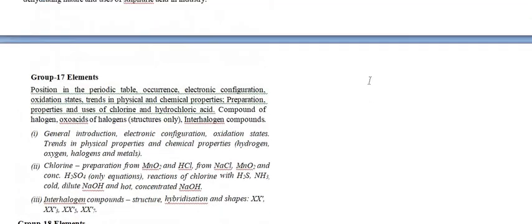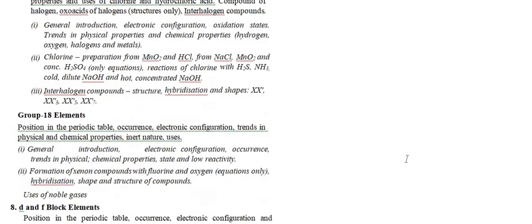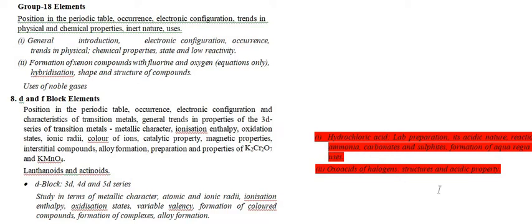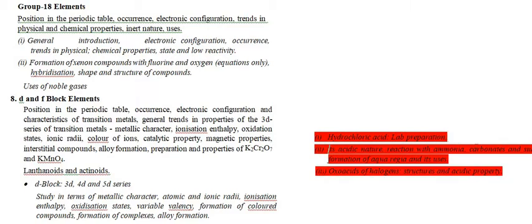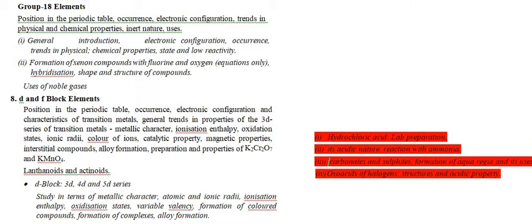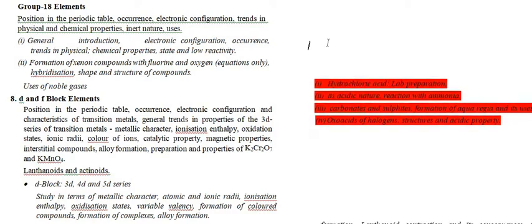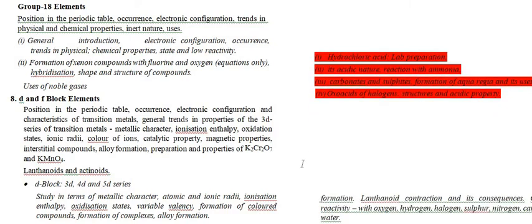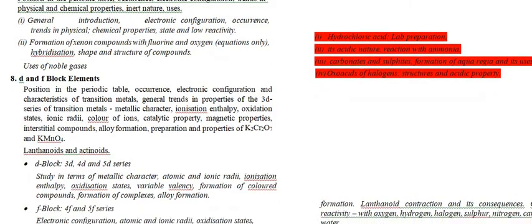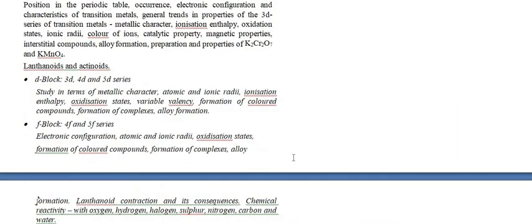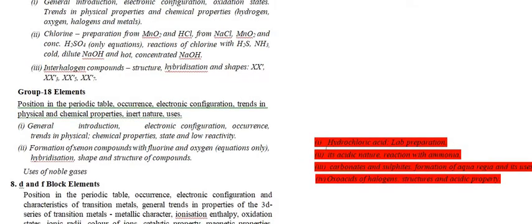Now if we move on to group number 17, there is a reduction of a few topics: hydrochloric acid, its lab preparation, its acidic nature, aqua regia and carbonates. All these topics were reduced here, and also the oxoacids of halogens, their structure and properties like acidic strength. Actually these topics are difficult to remember at that particular time, so if they get reduced, that is very beneficial for you, because of the time you have.